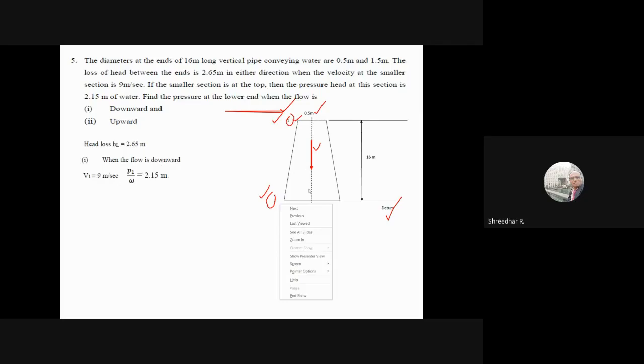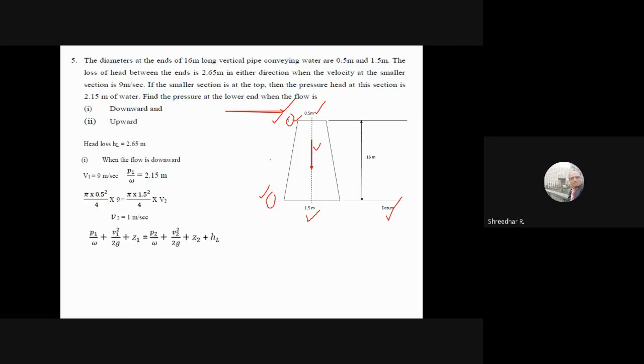Knowing this velocity, I can calculate the velocity here also, because a1 v1 equals a2 v2. When I do this, I can find out v2. So v2 is 1 meter per second, because the diameter is large, the area is large, so the velocity will decrease from 9 meters per second to 1 meter per second. Okay, so this is the continuity equation.